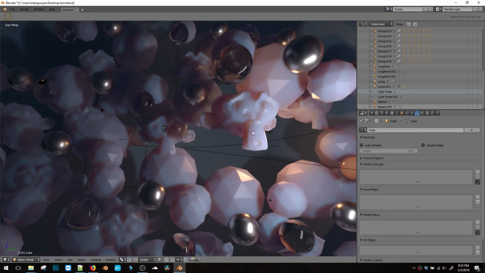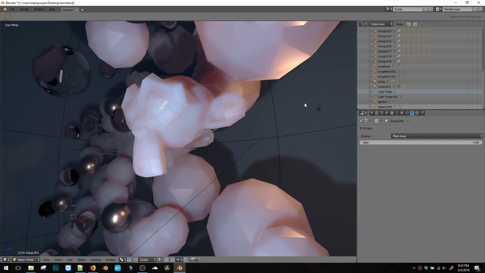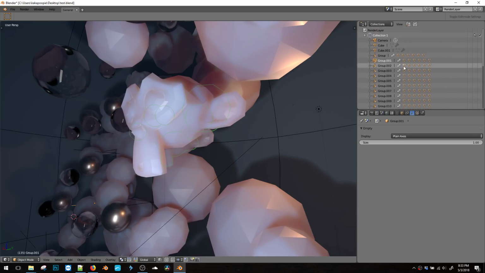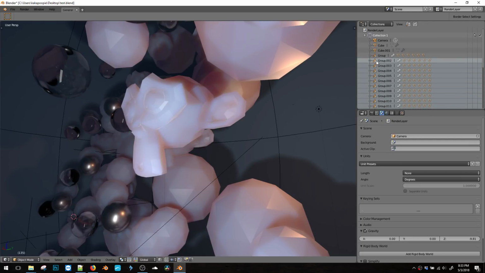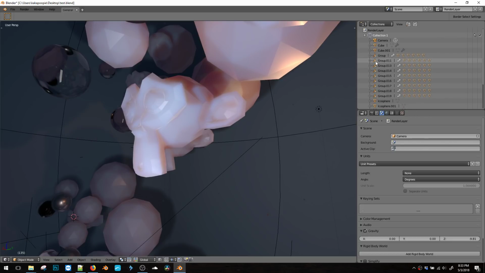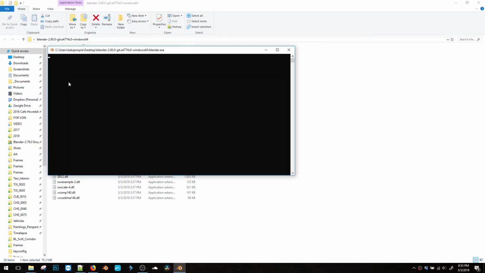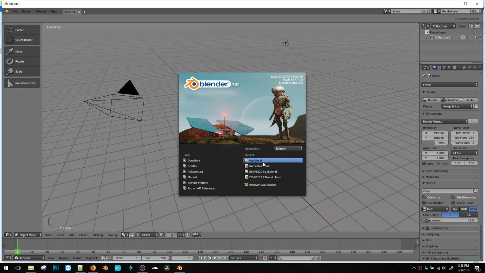And then these guys, or Suzannes, are looking good with the subsurface. Let's see. Let me grab all these and delete them. I wish I could just select them all and delete them. Not perfect yet, but